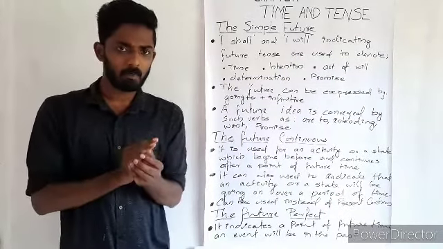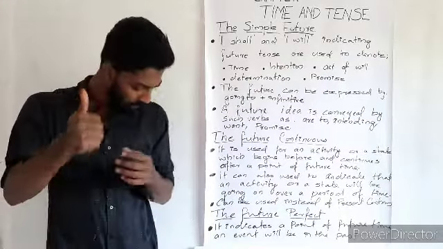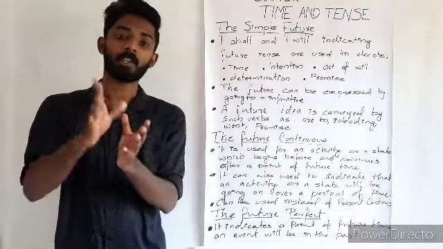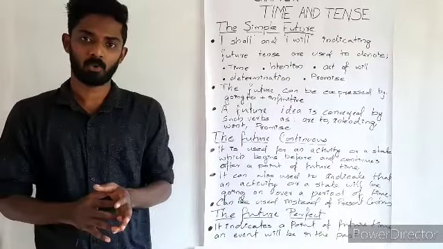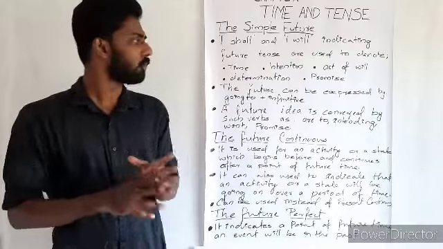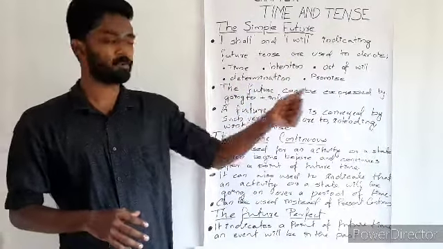But in the second example, I will go tomorrow, in the sense there is an intention, or a determination is there. It is sure that he will go tomorrow. So there is a difference between these two. So it expresses time, intention, act of will, determination, or promise.